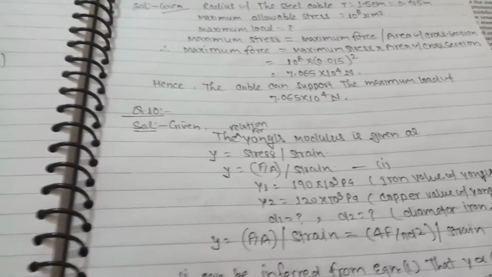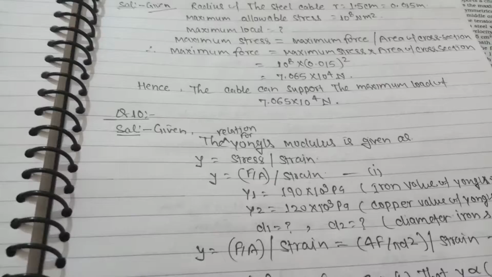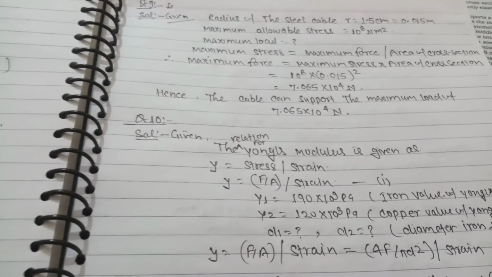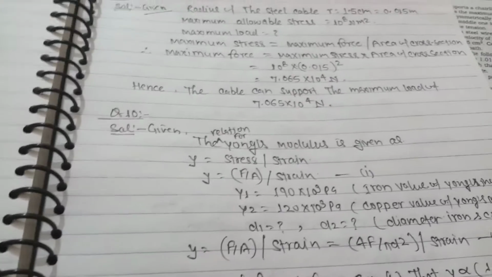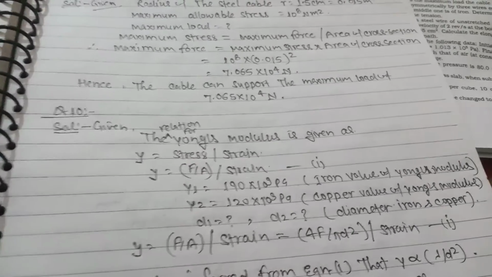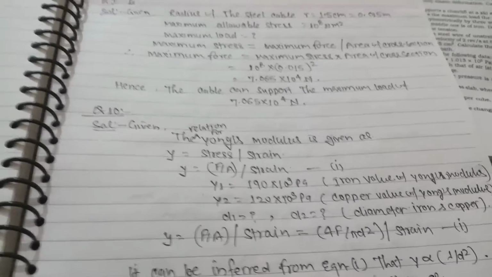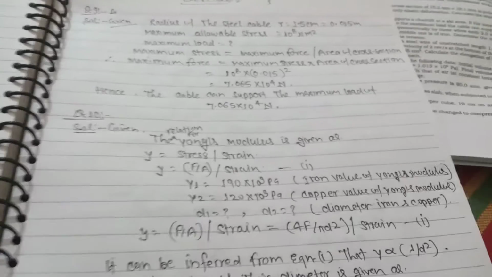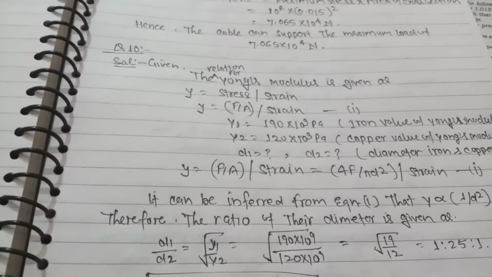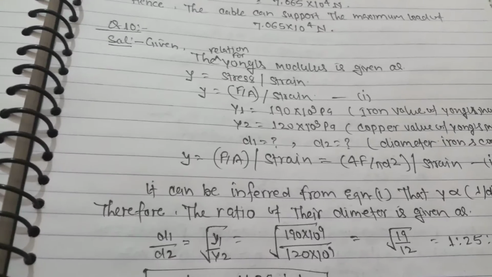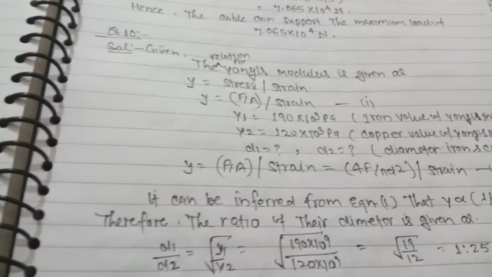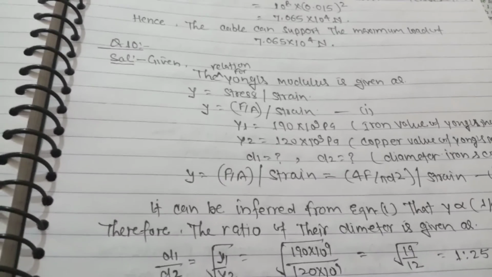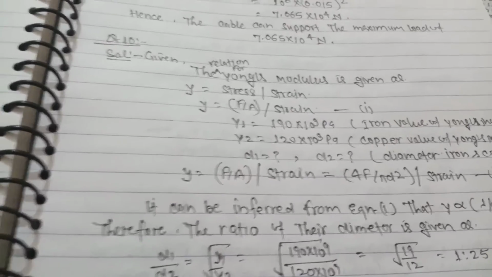Given: Y1 for iron, value of Young's modulus, 190 into 10 to the power 9 Pascal, and Y2 for copper, value of Young's modulus, 120 into 10 to the power 9 Pascal. Diameters d1 and d2 for iron and copper are in question. In the formula, we use Y is equal to force upon area upon strain, is equal to force by pi d square upon strain.